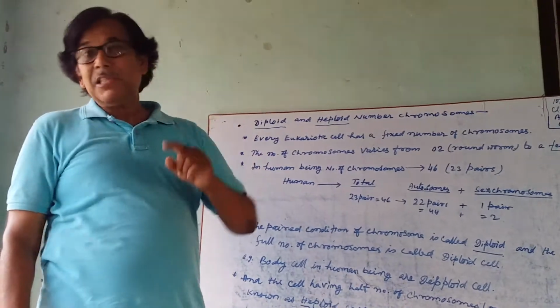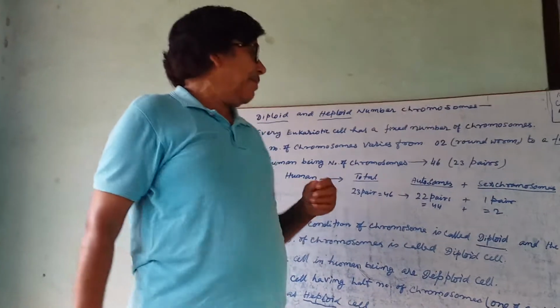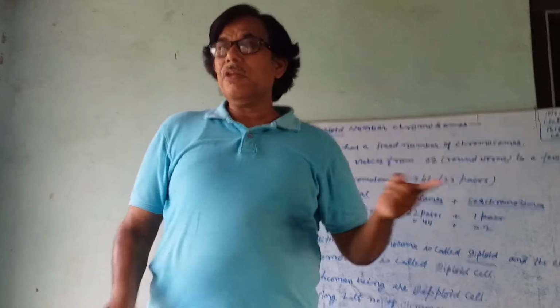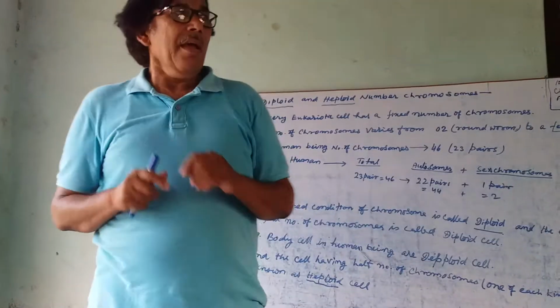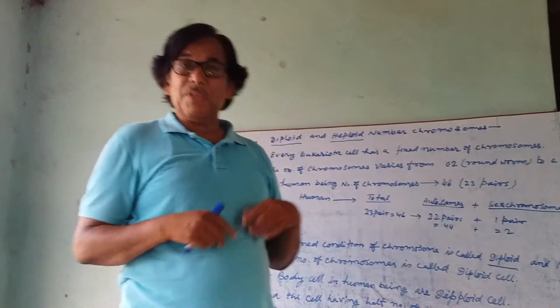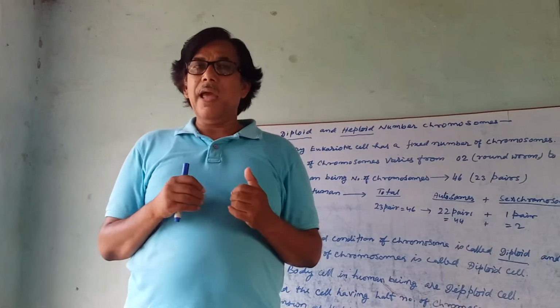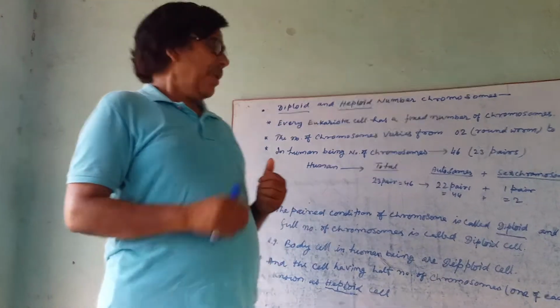But the last pair, the 23rd pair, is different in male and female. This 23rd pair, or last pair, is known as the sex chromosome.